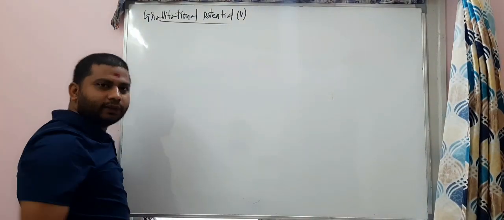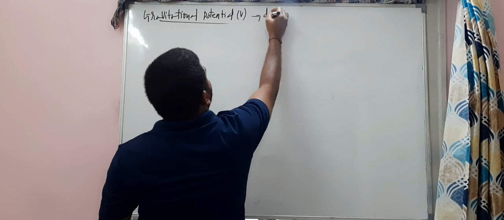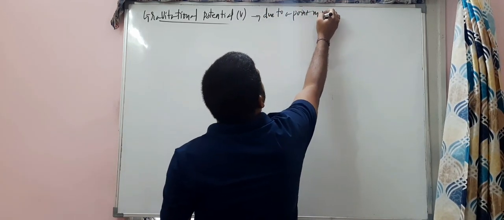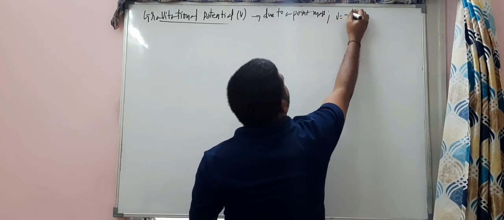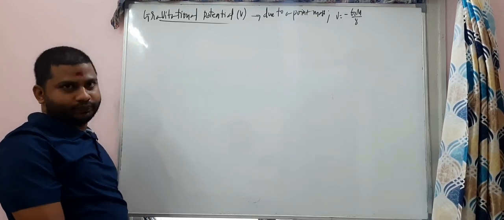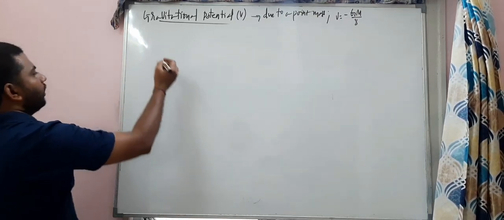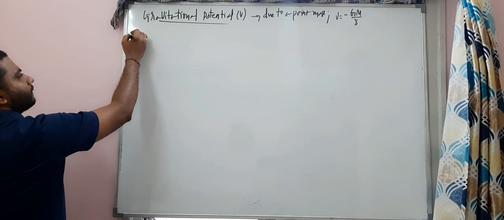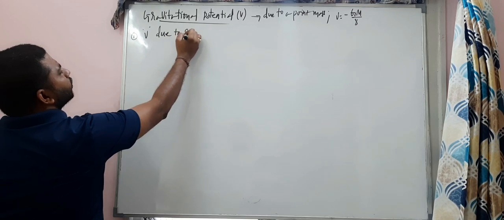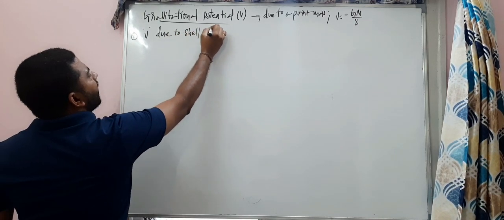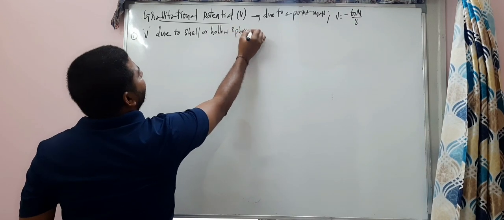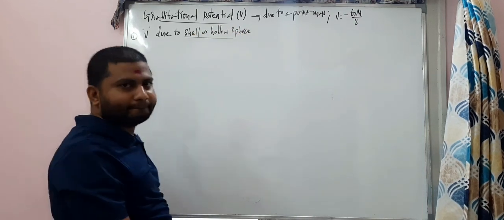This is the gravitational potential due to a point mass. V is equal to minus G capital M by small r. This you already know. Now, number 1: gravitational potential due to a shell or hollow sphere. Due to a shell or hollow sphere. That's a topic. Ready?